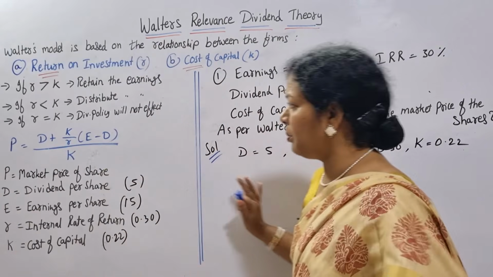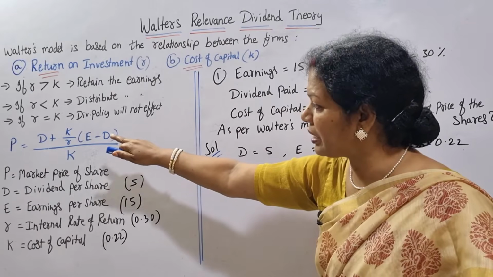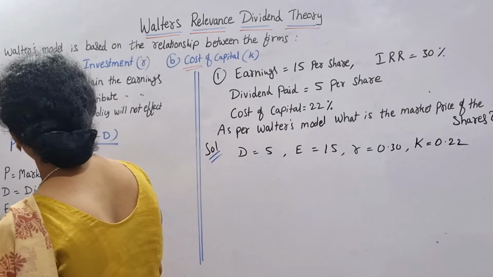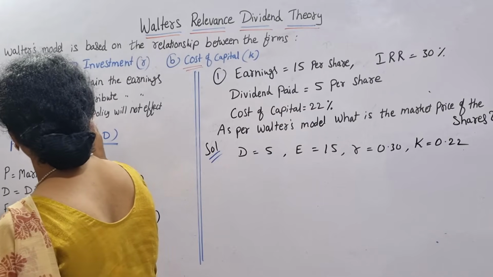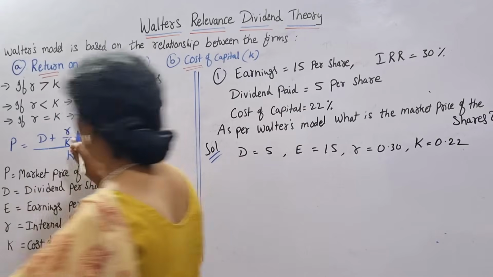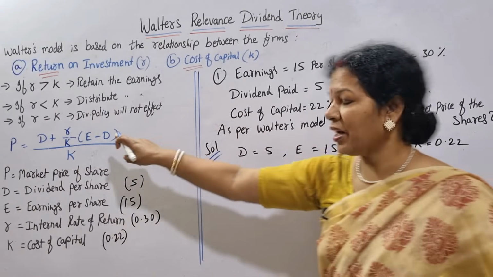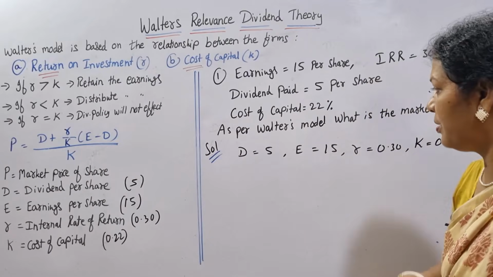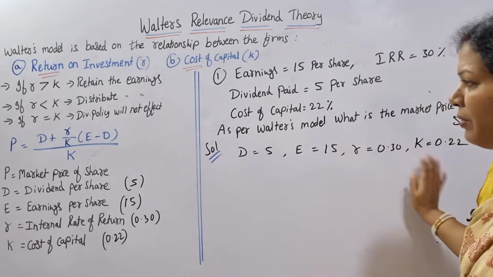Simple. Now if you see the formula, it is R by K. By mistake I have written K by R, it is R by K. Now we'll focus on the formula. So we know all the values.